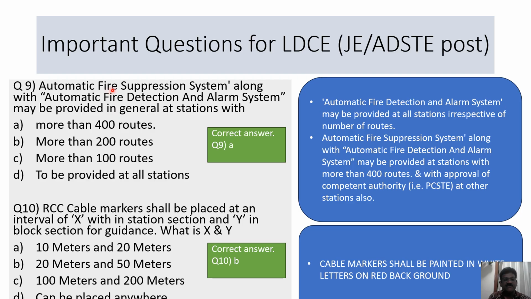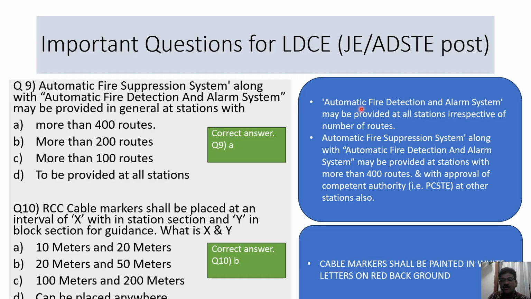Now, automatic fire suppression system along with automatic fire detection and alarm system may be provided in general at stations with more than 400 routes, more than 200 routes, more than 100 routes, or to be provided at all stations. Well, the correct answer is more than 400 routes. Here I am talking about automatic fire suppression system along with automatic fire detection and alarm system. Automatic fire detection and alarm system may be provided almost irrespective of the number of routes.